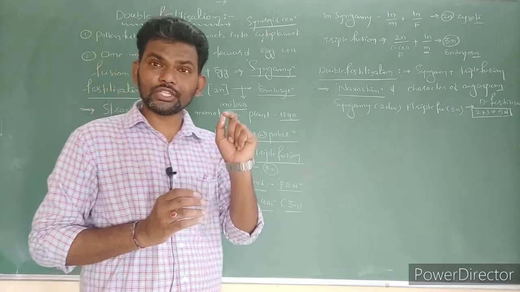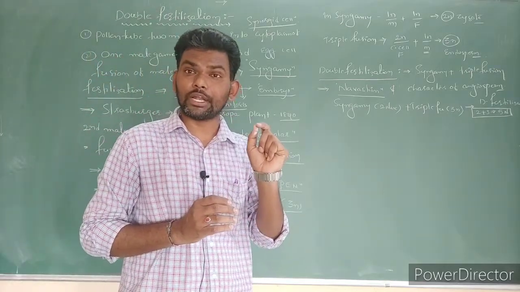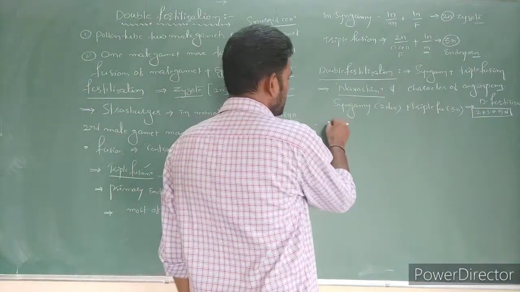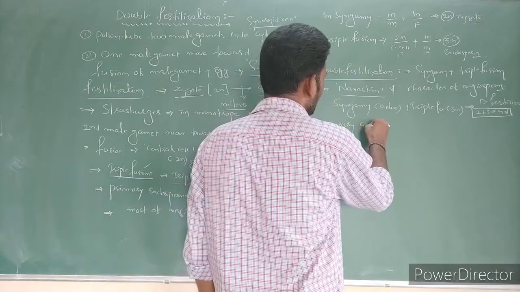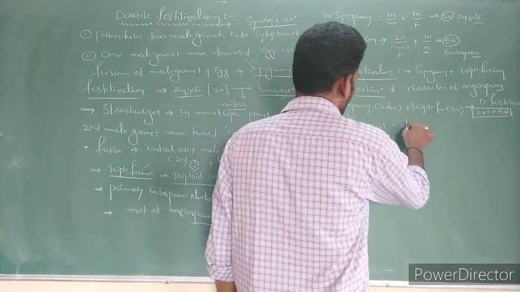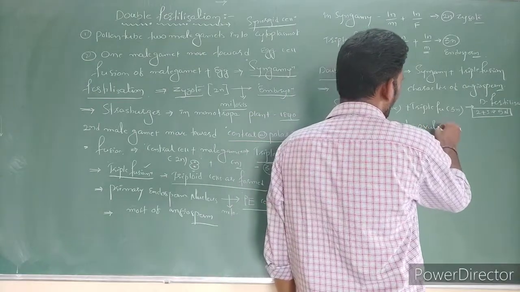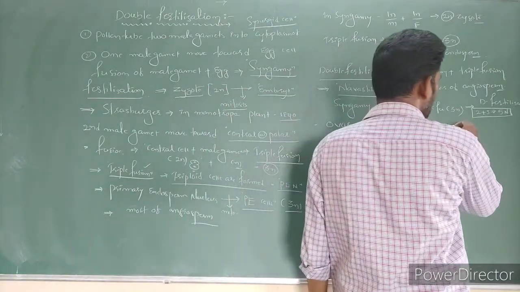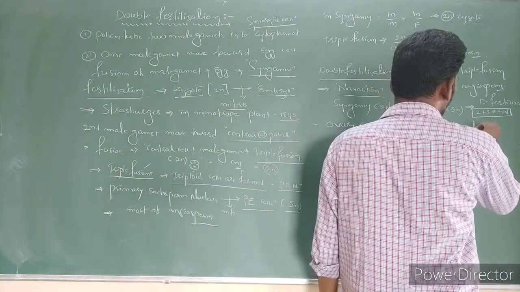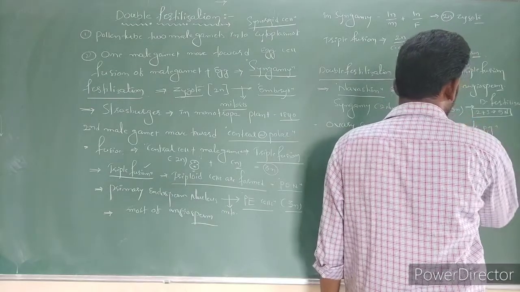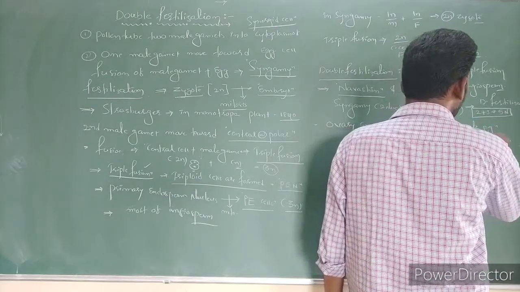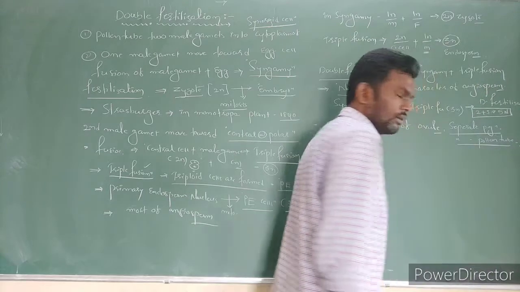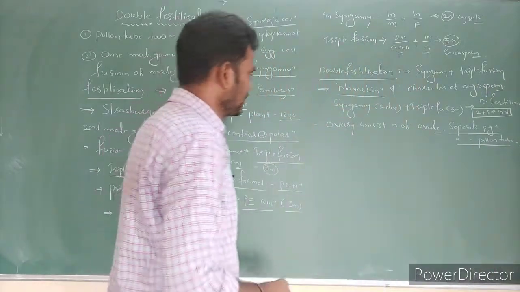It means each ovule is going to be fertilized by a separate pollen grain, nothing but a separate pollen tube. Right? Got the point?